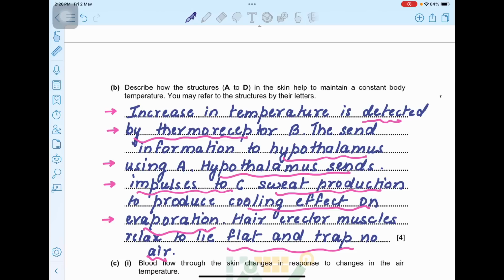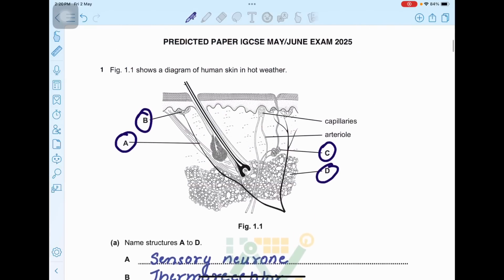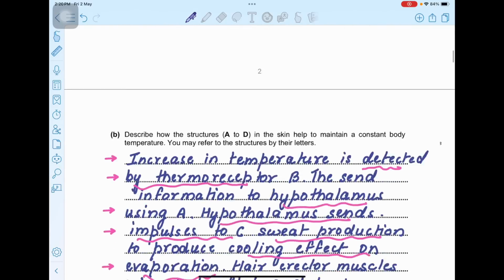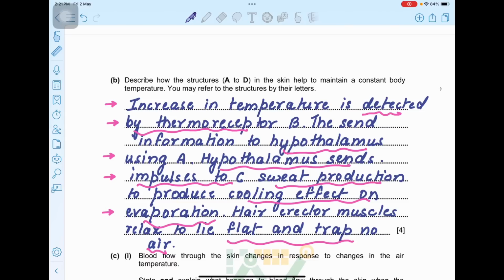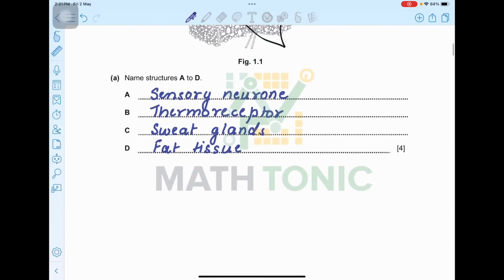Increase in temperature is detected by thermoreceptor. Thermoreceptor is your B, which is present here. Okay, so thermoreceptor B. They send information to hypothalamus using A. Hypothalamus sends impulses to C, and sweat production to produce cooling effect. Now A here would be your sensory neuron.